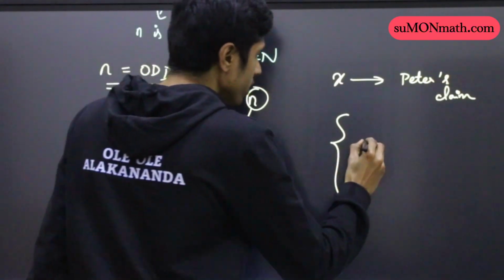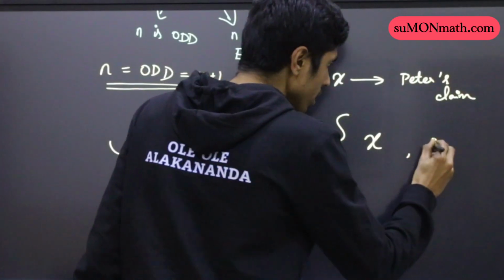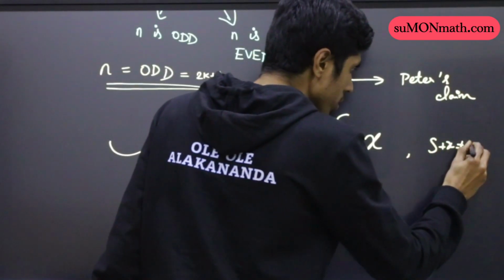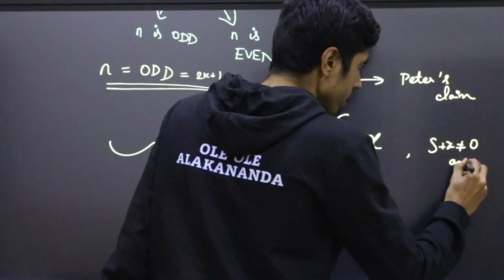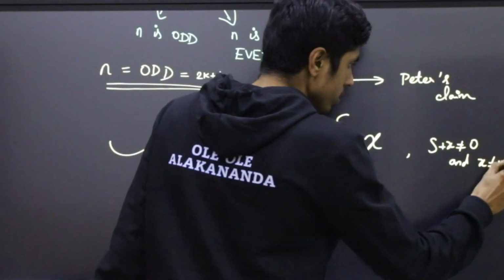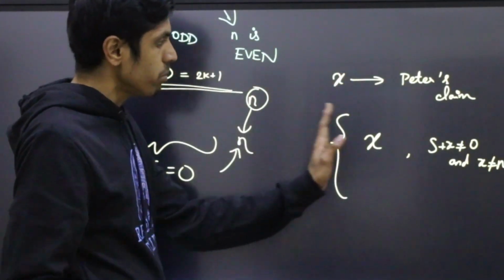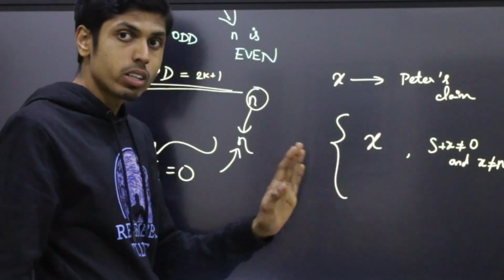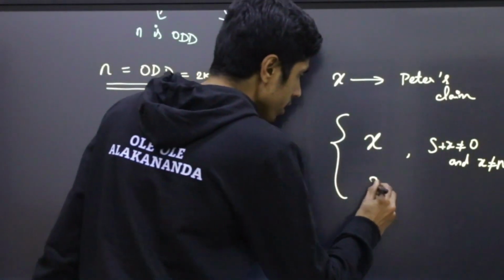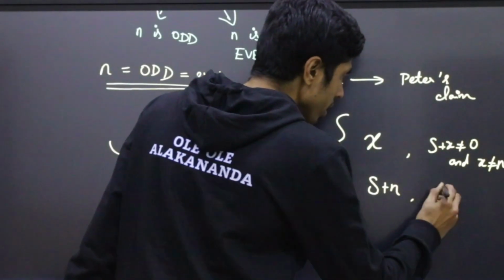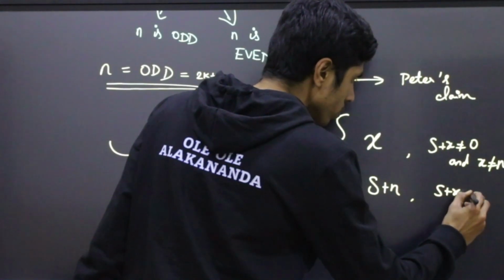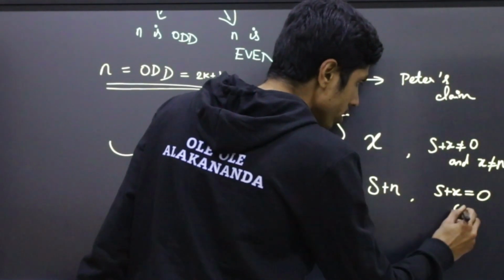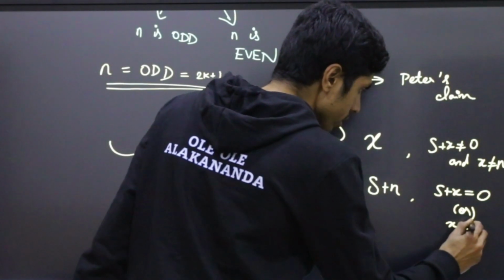Then notice that Becky will write x if s plus x is not equal to 0 and x is not equal to n. So this ensures that the new sum is not equal to 0, and the number written on the board is not n. And they will write s plus x if s plus x is equal to 0 or x equals n.